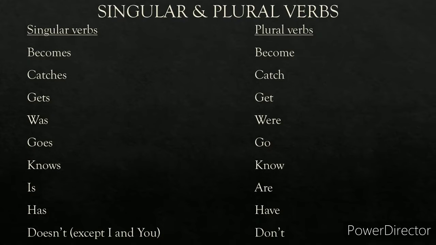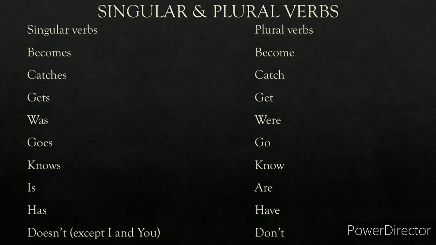Before proceeding further, let's have a look at the singular and plural verbs. Now, what do you mean by singular verbs? Singular verbs basically end in es or s, and plural verbs, they don't end in es or s. So some of the singular verbs are becomes, catches, gets, was, goes, knows, is, has, and doesn't. Doesn't won't go with I and you. With I, you have to use don't. With you, you have to use don't.